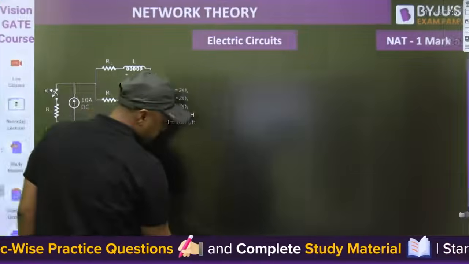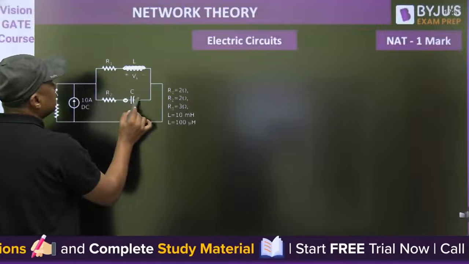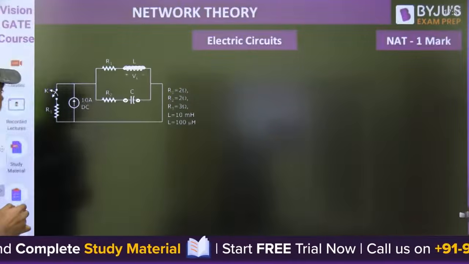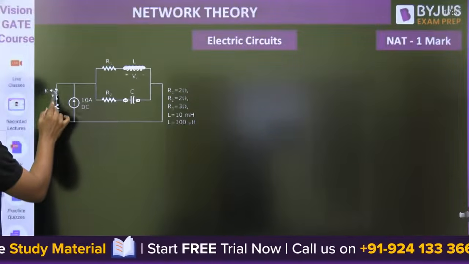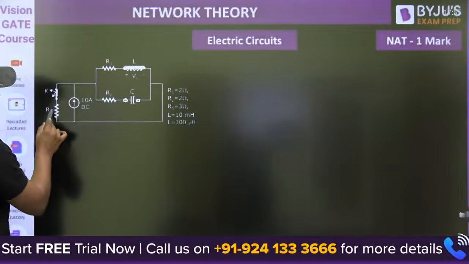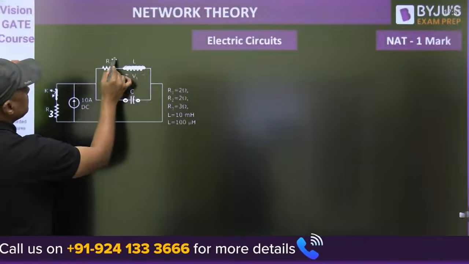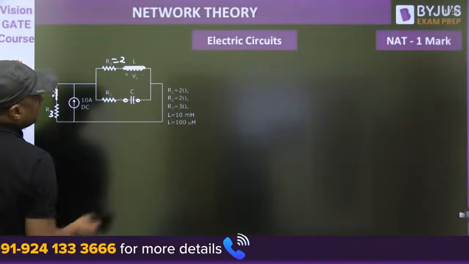The inductor acts as a short circuit, this capacitor will act as an open circuit, then this is short circuited. This is R1, that is R3. What is the value of R1? 2 ohm. What is the value of R3? 3 ohm.